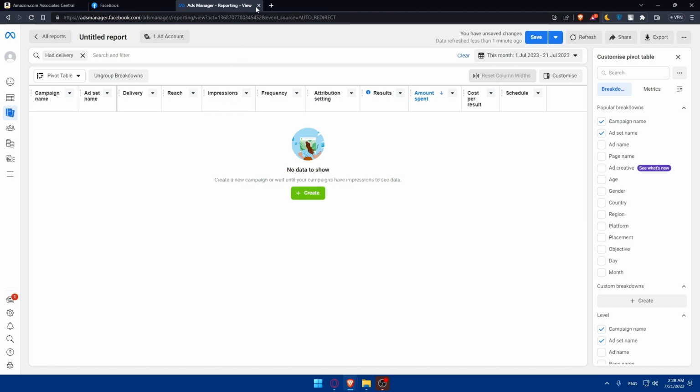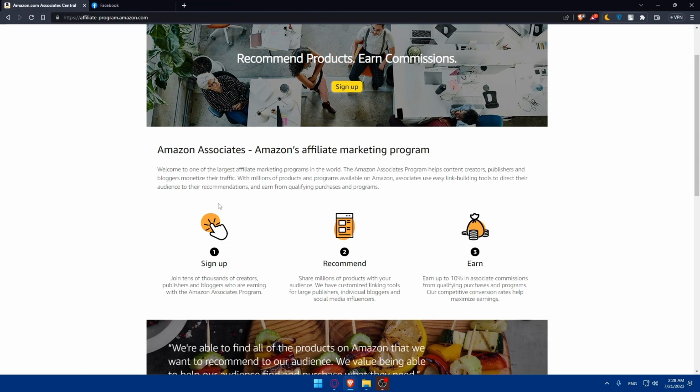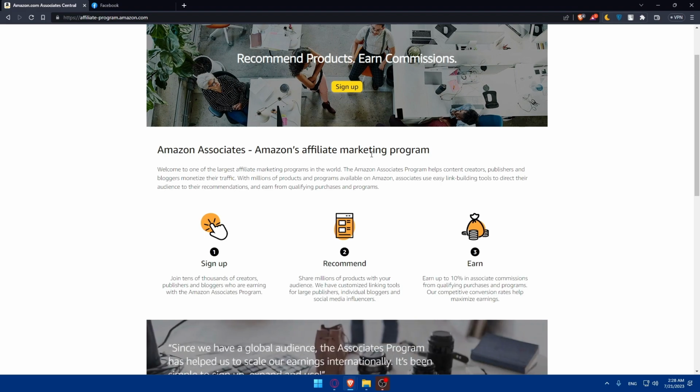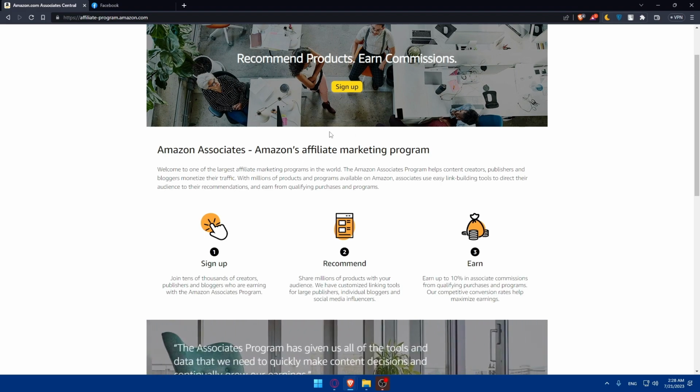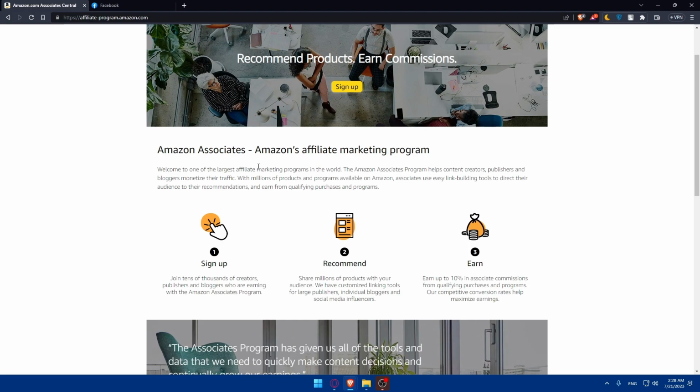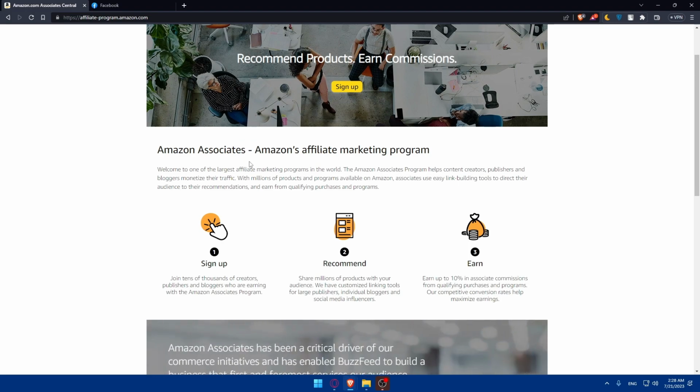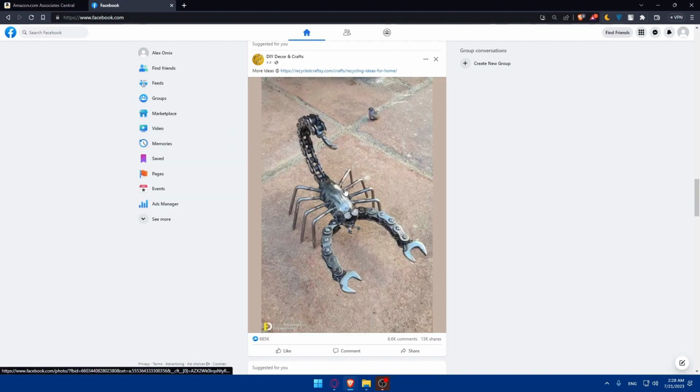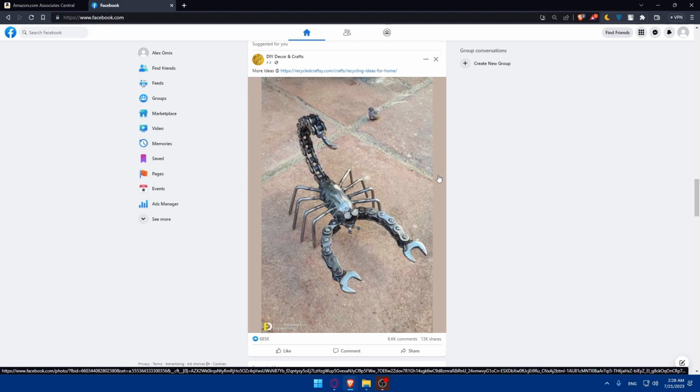Of course, if you're using Facebook ads, you can even use the admin dashboard. If you have your account on Amazon affiliates, you'll find an analytics page, and from there you'll be able to monitor the performance. So regularly, you can track the performance of your Facebook posts and affiliate links using Facebook analytics and Amazon affiliate reports.